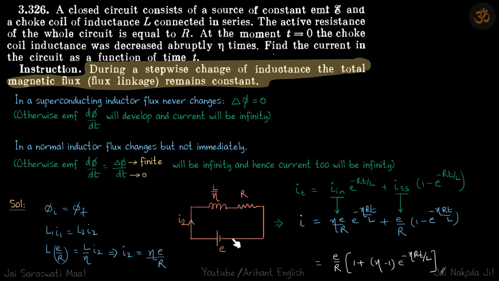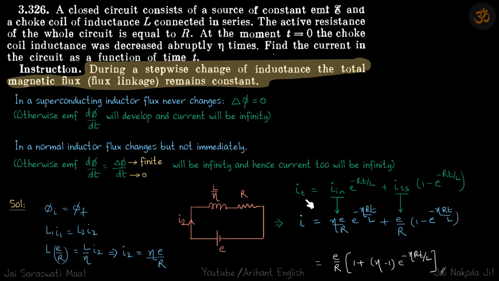Now the circuit is like this, where the current I2 equal to eta E by R is flowing in the beginning. And we know that in an LR circuit, eventually the final current is E by R. In this case, with L by eta, it is still E by R. So this is the initial current, and we need to find what is the current as a function of time.